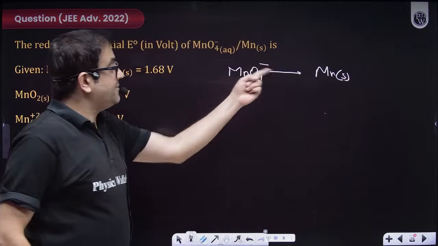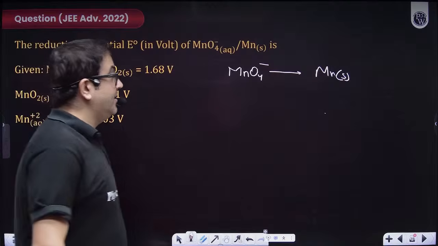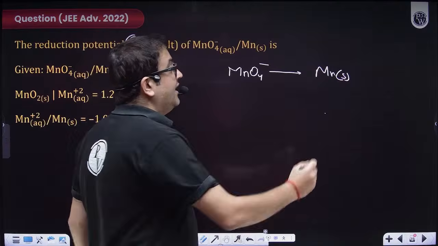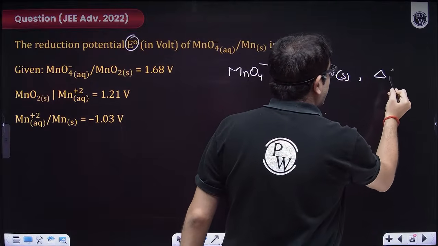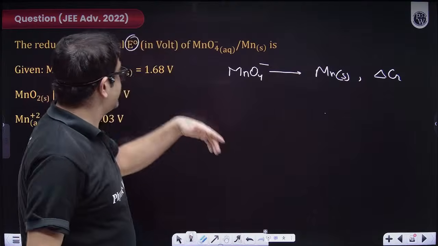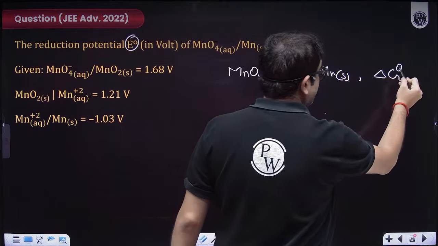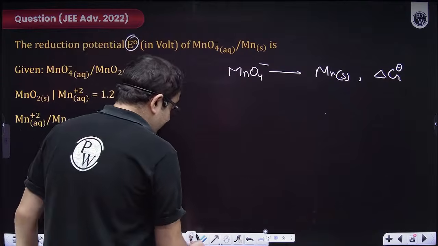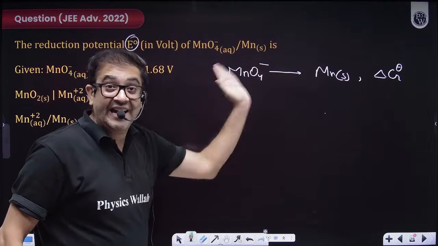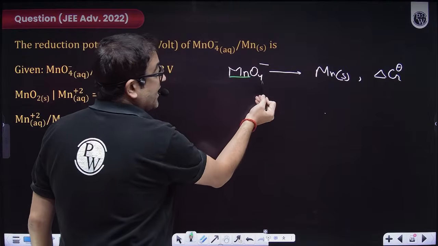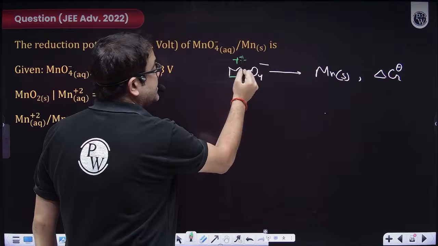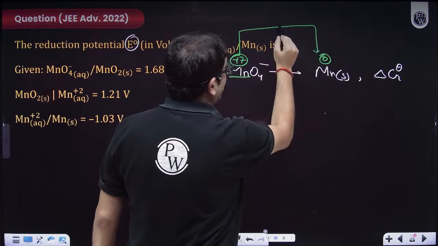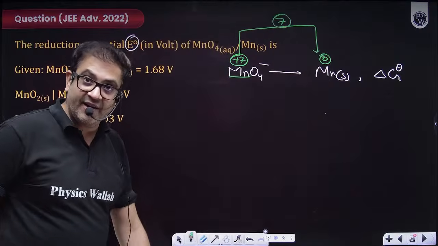Let's say this is my reaction for which I need to calculate delta G, I need to calculate E naught, which is potential. But let me just write that this reaction has delta G as delta G, because it is talking of standard conditions. So let's say this is delta G naught. Now, sir, just tell me the number of electrons transferred. Beta, you do not have to balance the reaction. You can just identify the oxidation states. So here manganese is in plus 7 oxidation state. Here it is in 0 oxidation state. So what is the number of electrons transferred? Beta, 7. I hope everybody is clear with that.